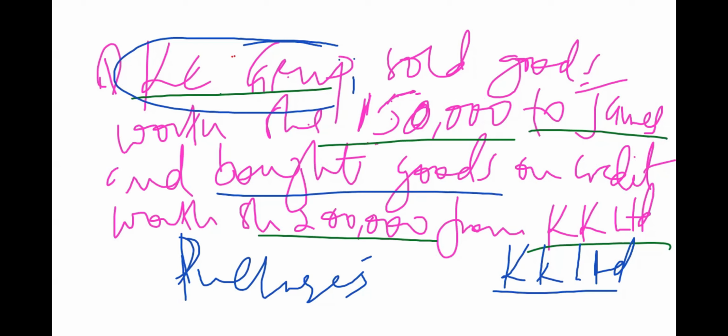So you identify one item. You just know that KK Limited is a personal account, because it's a company that we are buying on credit and we are creating a liability to the business.